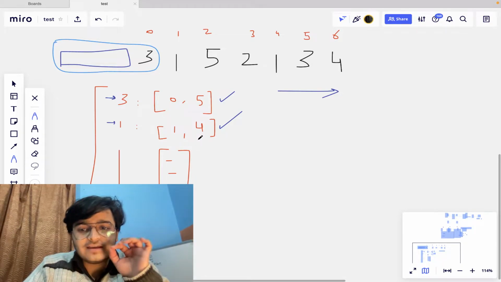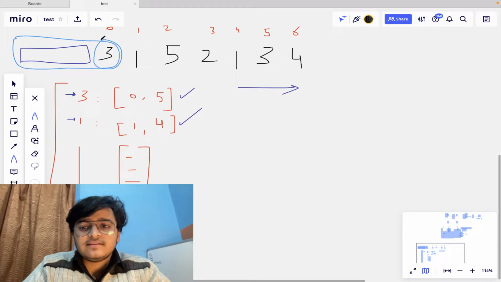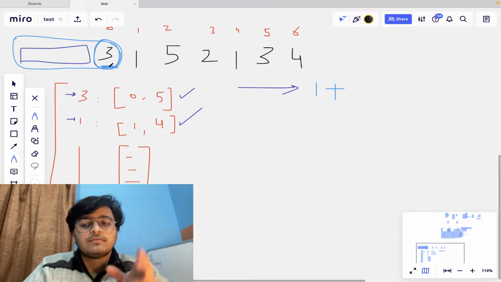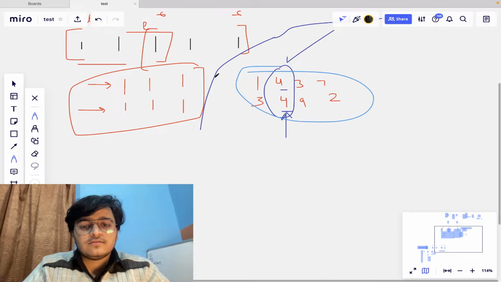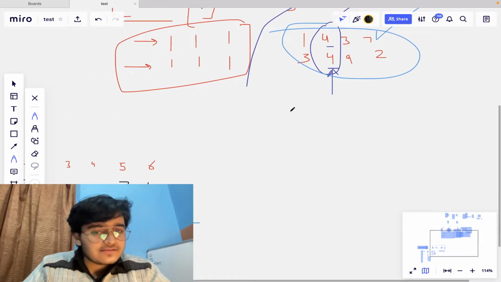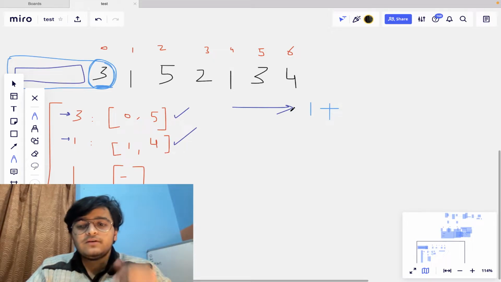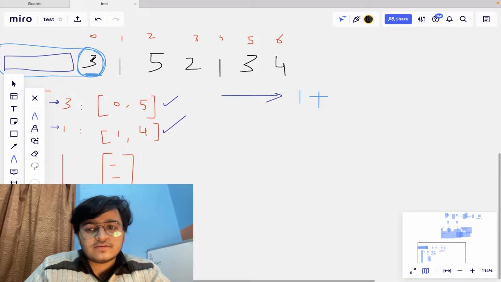But in this particular case, the subsegment can start from the first element, that is taking 3 only. So the answer for 3 is 1 plus, why 1? 1 is the length of the first subsegment. We have to compare two subsegments, right? So the length of the first subsegment will be the subsegment which I will be able to make using the first occurrence of this number. Okay, so it's 3.